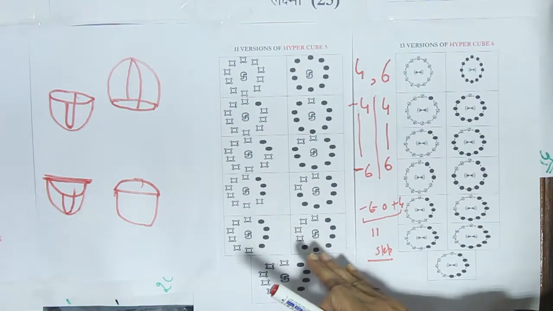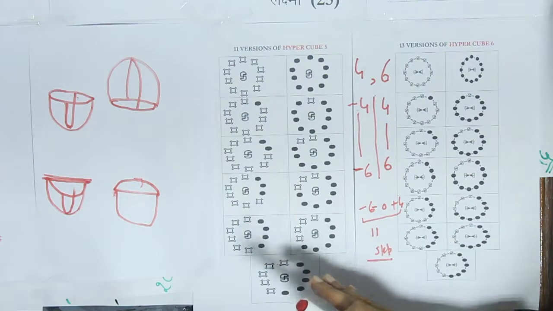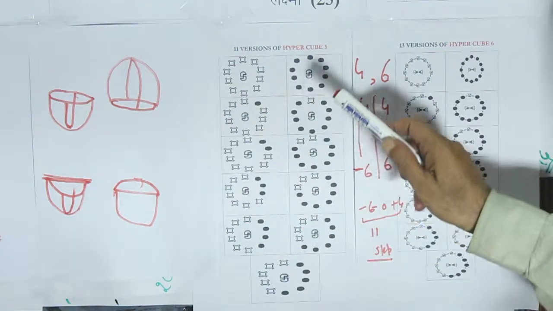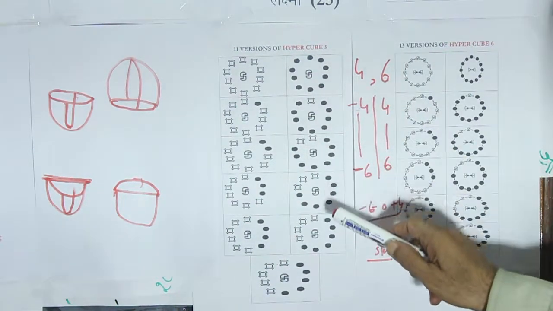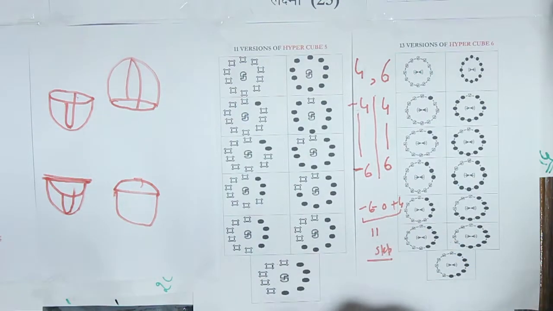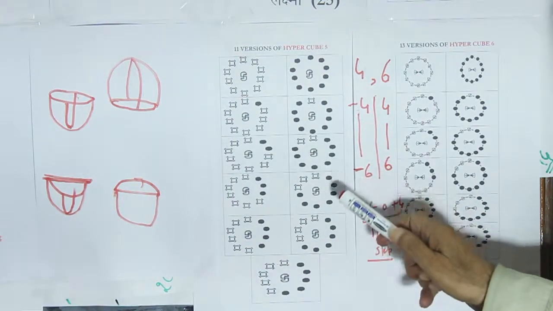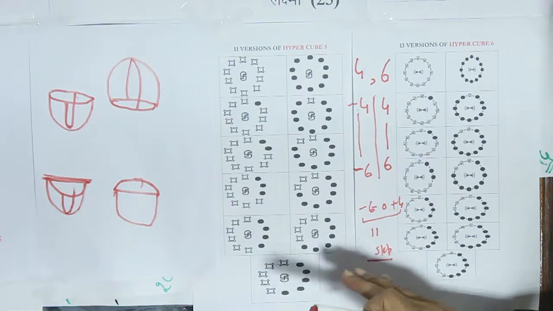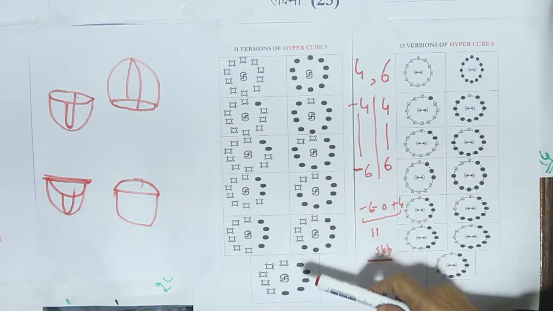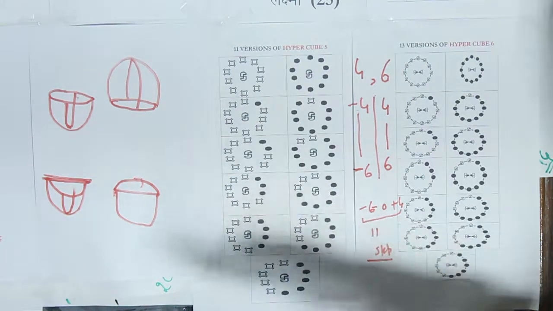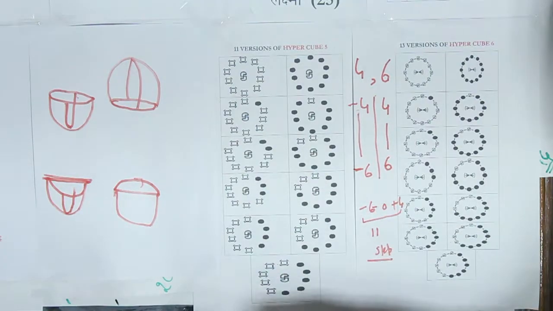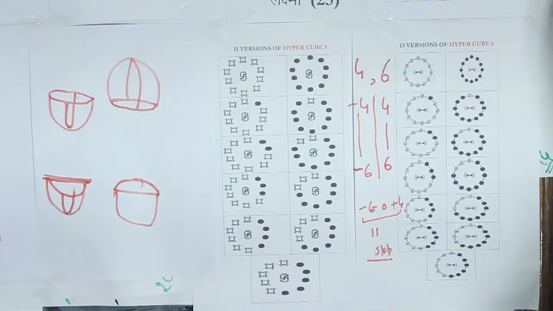We can have a pause here and refresh that this format of 11 geometries and of 11 versions of hypercube 5 as such is the format of synthesis of a pair of transcendence ranges and making it transcendental carriers.